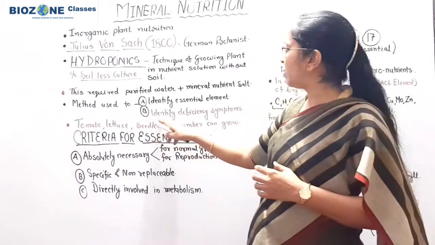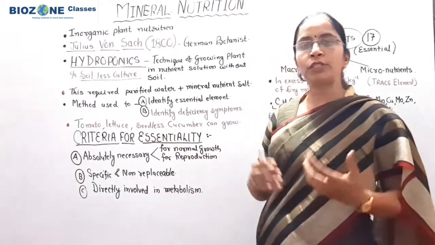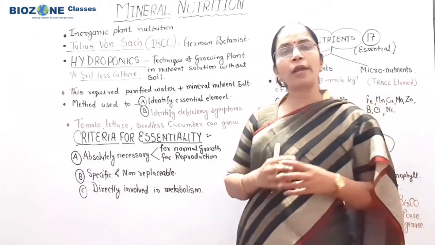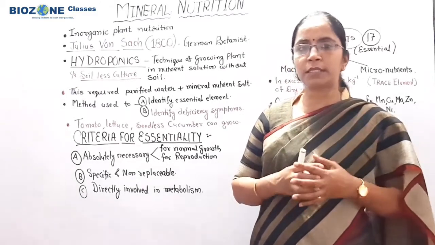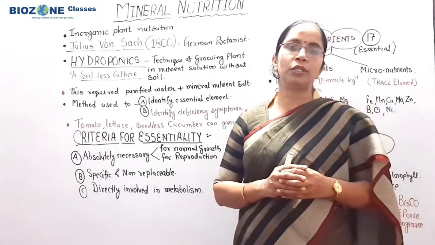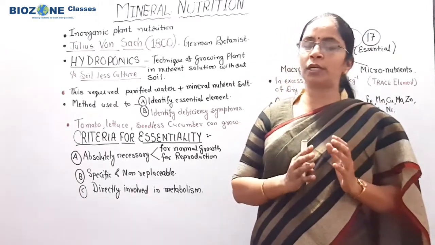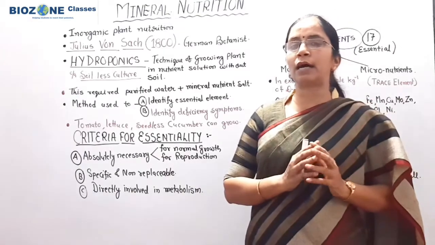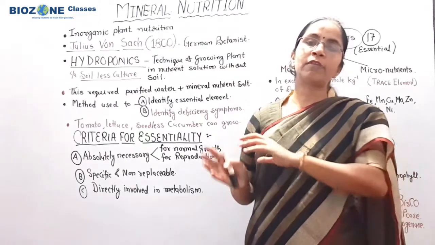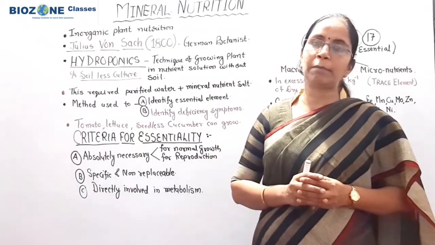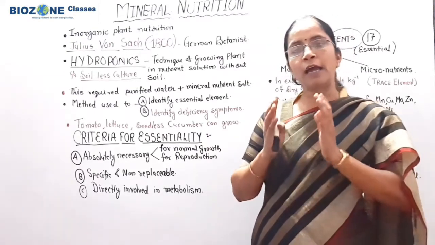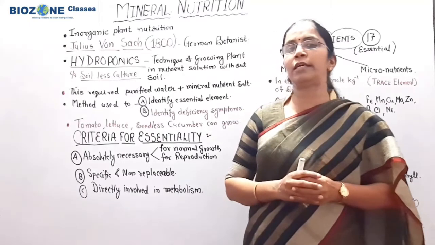Second, remember we identify deficiency symptoms. How can one identify deficiency symptoms? Suppose for a species A, 10 elements are essential. You prepare one solution in which all 10 elements are present in appropriate amounts, and after that you prepare 10 different solutions in different beakers, and in every solution one element is deficient.